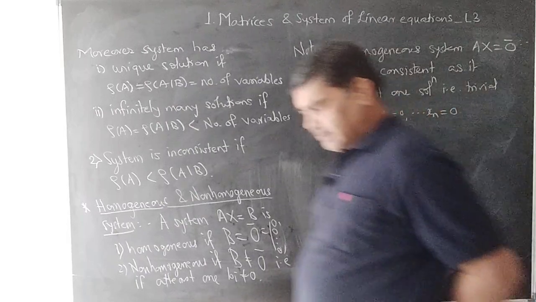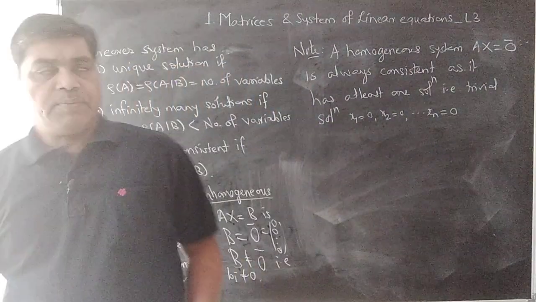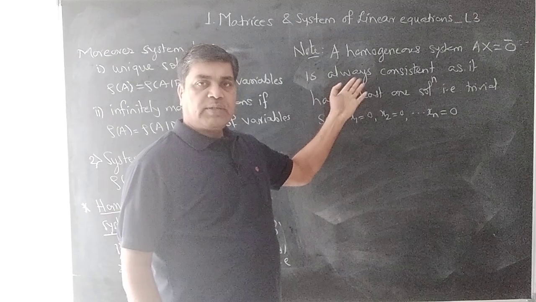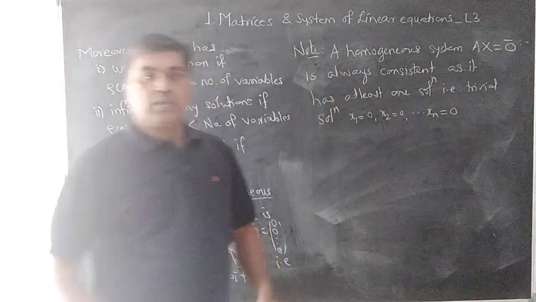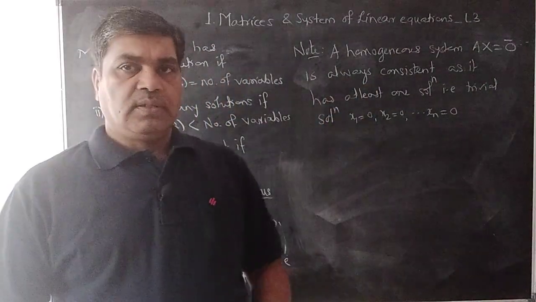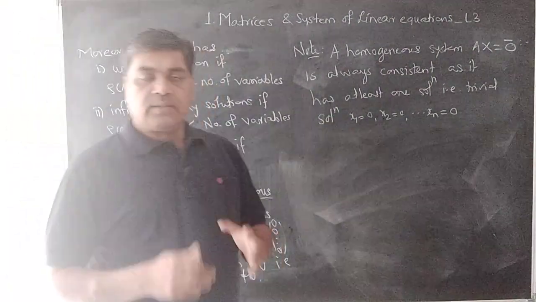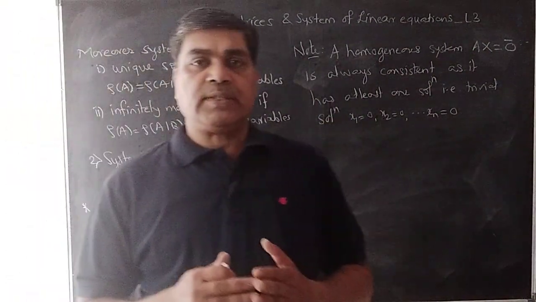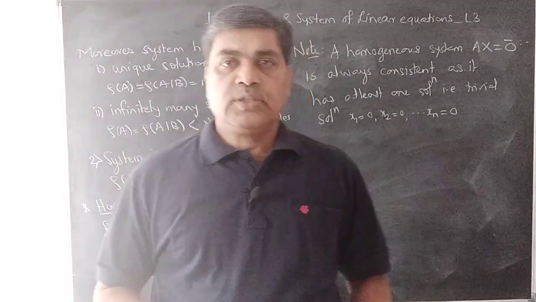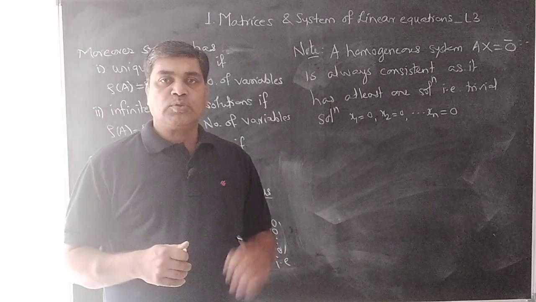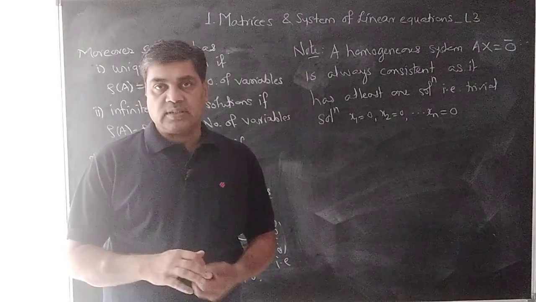With usual notation, if I take AX equal to 0 with a system of m equations in n unknowns x1, x2 up to xn, then if I assign each variable equal to 0, those values must satisfy each of those equations, and therefore a homogeneous system is always consistent.